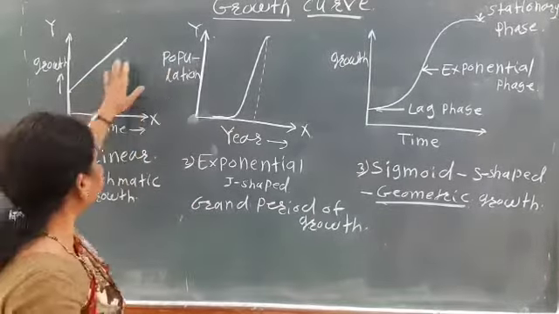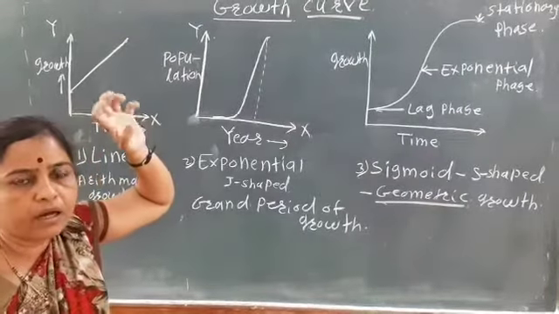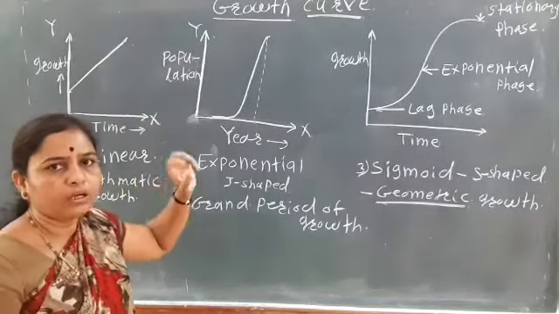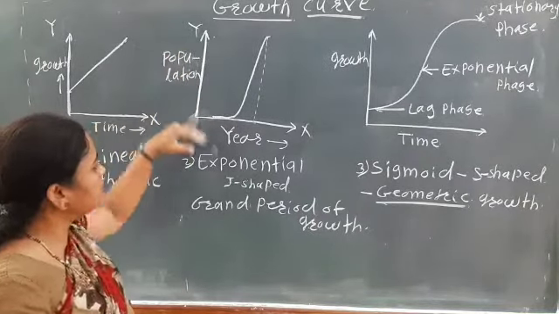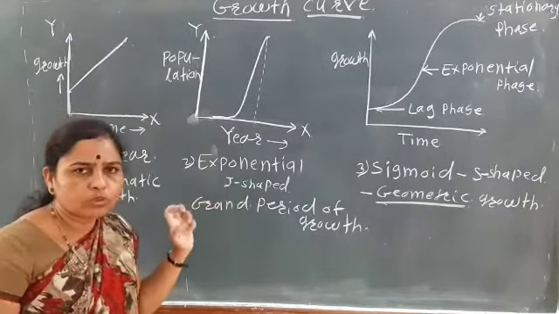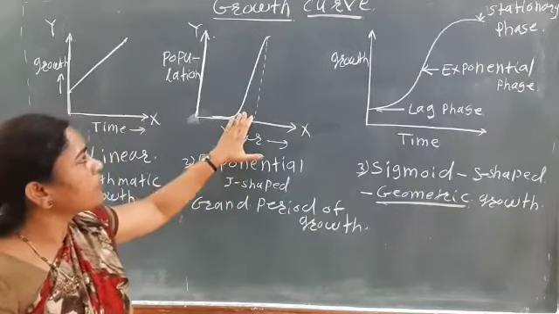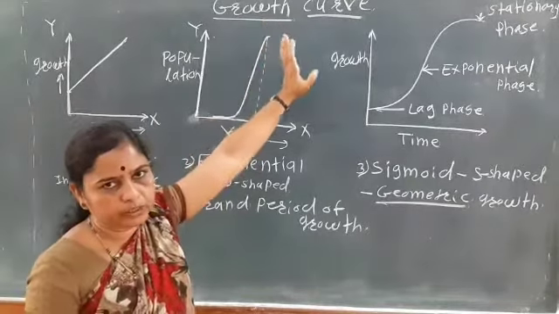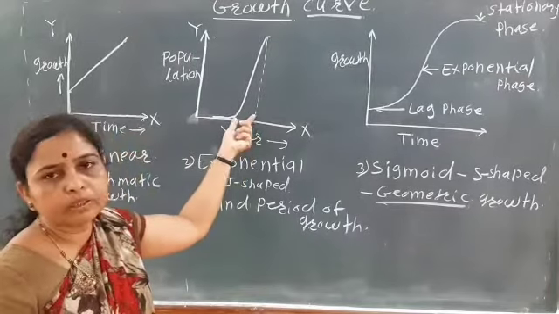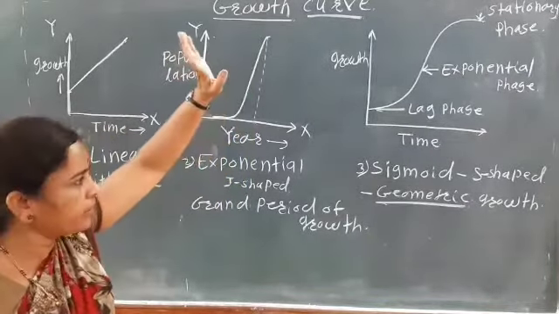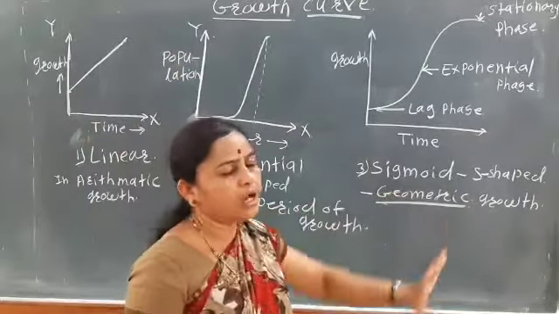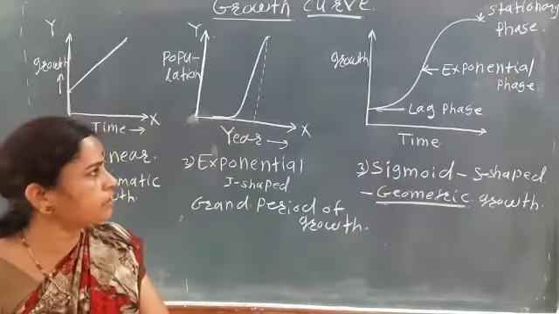In this type of growth, there is an increase in the length of the root or the stem, that is, the apex. The exponential curve shows a sudden increase in population in only a few years. And the sigmoid growth is S-shaped, in which there are three phases.